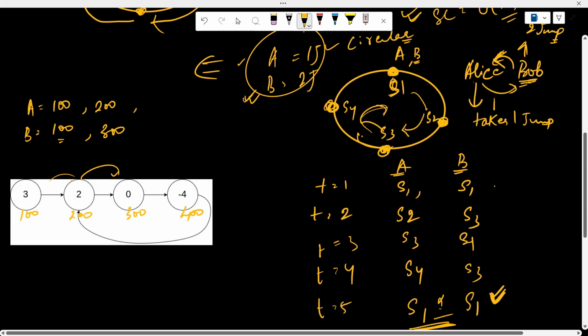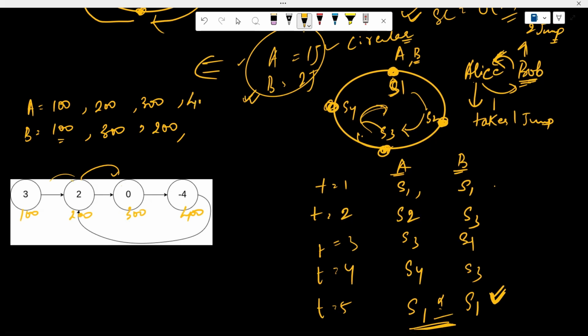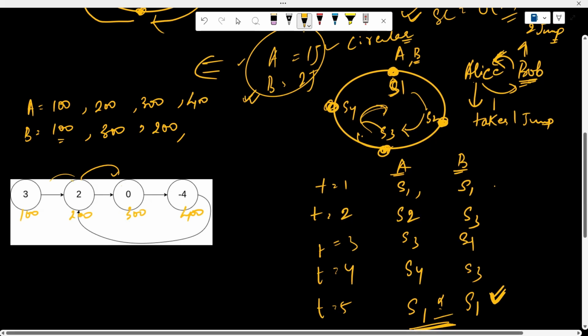Again, Alice takes a jump from 200 to 300, and Bob takes a jump from 300 to 400 and 400 to 200. Now again, Alice takes a jump from 300 to 400, and Bob takes a jump from 200 to 400. So again, we can see they have met.